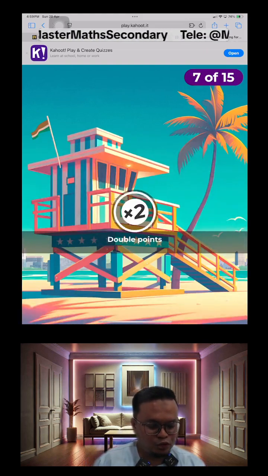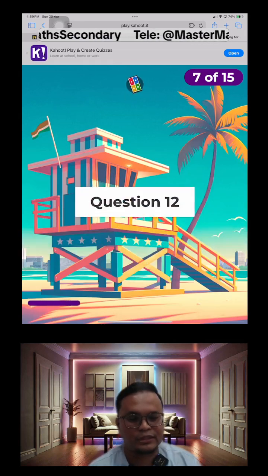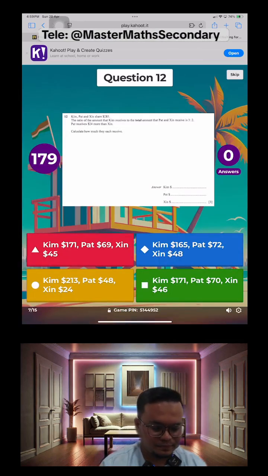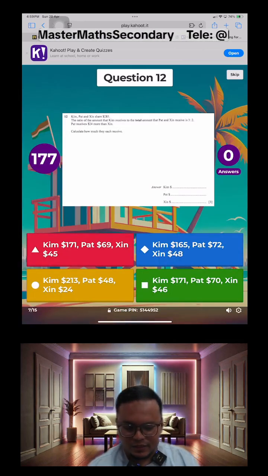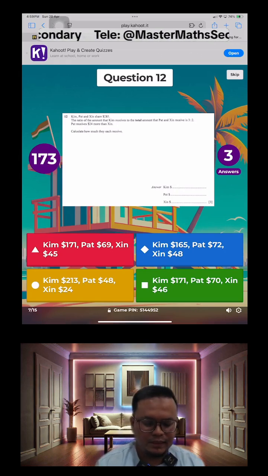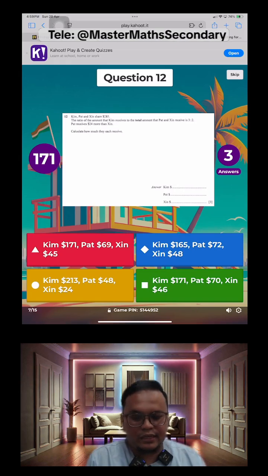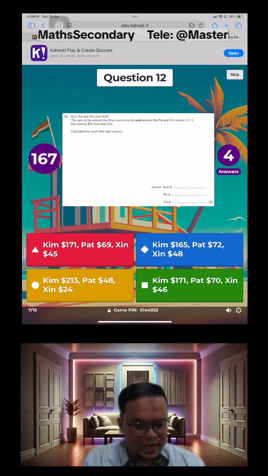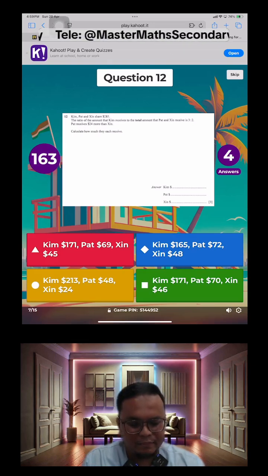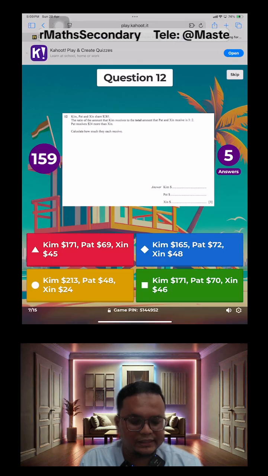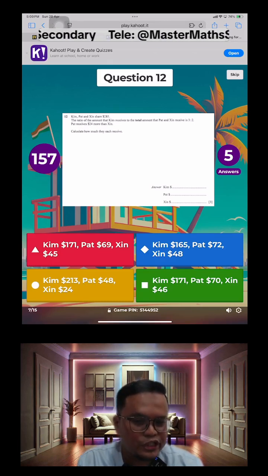Right, next one. This is a new question. Double points. Question number 12. Let's take a look at this one here. We are told that these three people, Kim, Pat, and Sin, share a certain amount of money, $285. The ratio that Kim receives to the total amount that Pat and Sin receive is 3:2. Read the question carefully, guys.